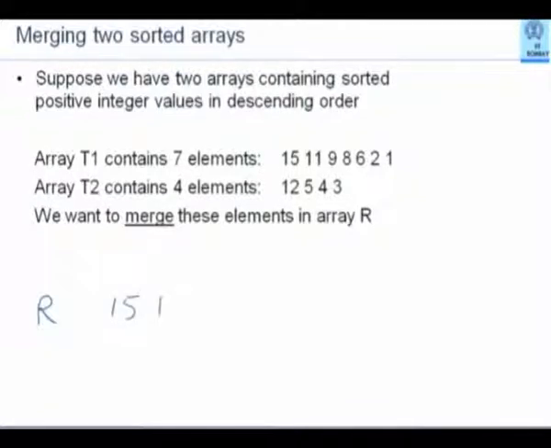This will be followed by 12. Then 11, 9, 8, 6, and then suddenly this 5 will come here. Then 4, 3, 2, 1. Agreed? This should be the merged array. Observe that the merged array is also in descending order.